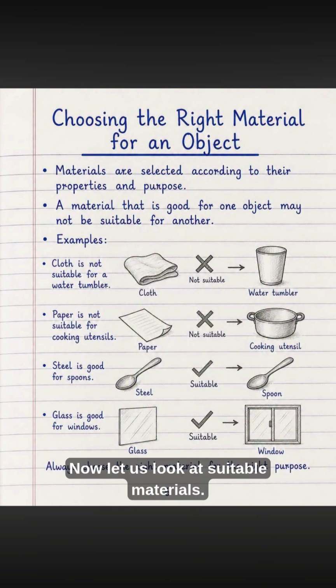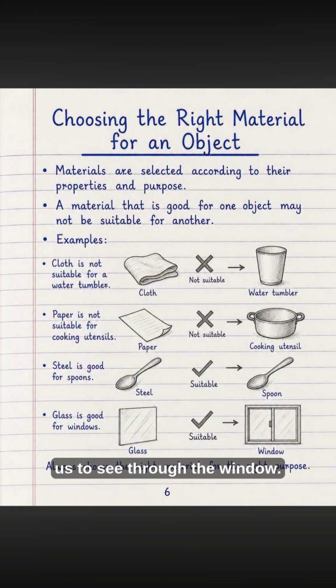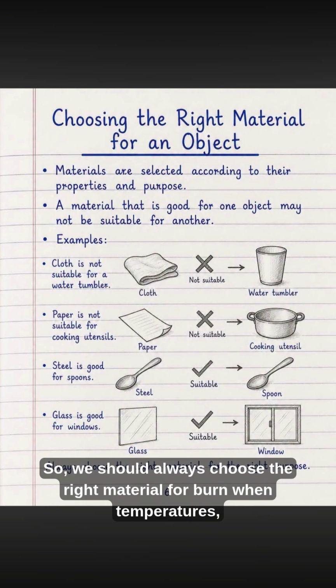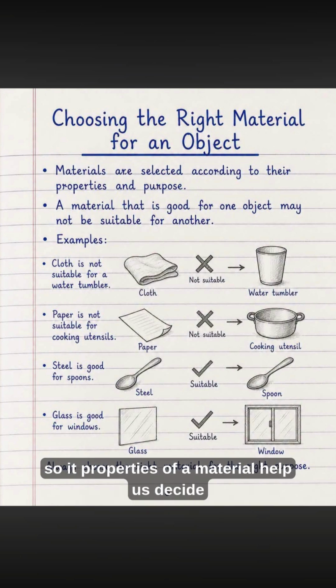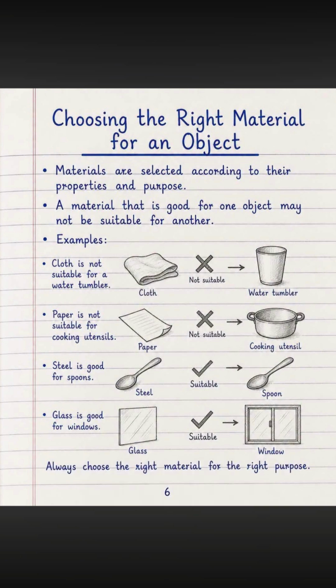Now let us look at suitable materials. Steel is a good material for making spoons. Steel is strong and suitable for everyday use, so it can be used to make spoons. Glass is a good material for making windows. Glass allows light to pass through it and also allows us to see through the window. So, we should always choose the right material for the right purpose. The properties of a material help us decide whether it is suitable for making a particular object or not.